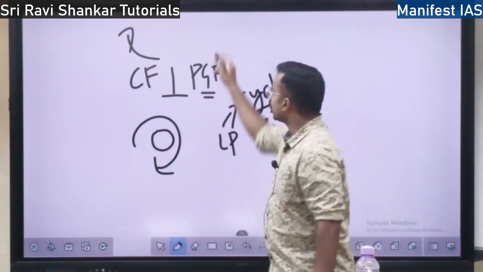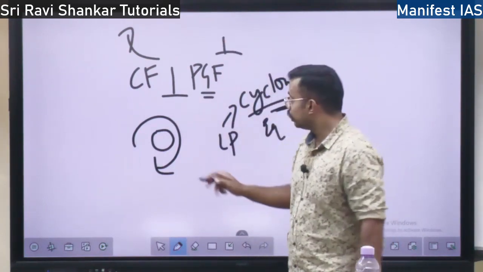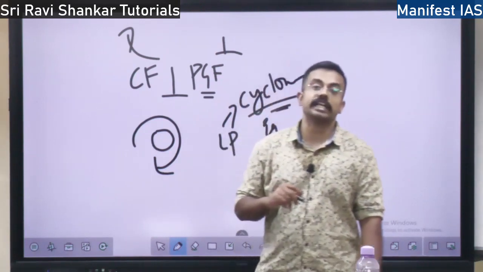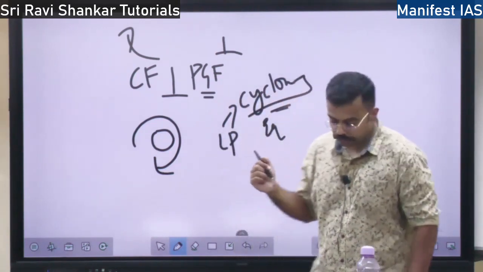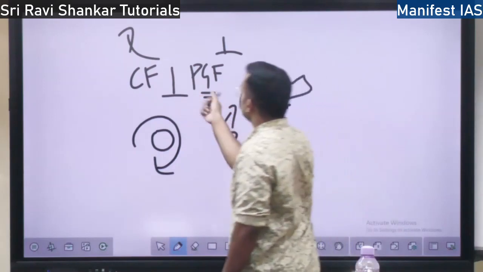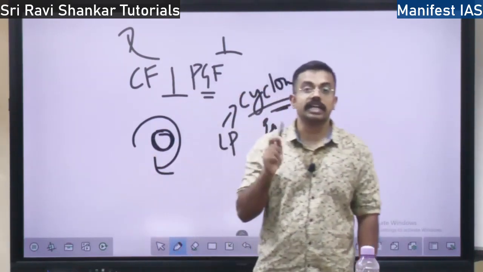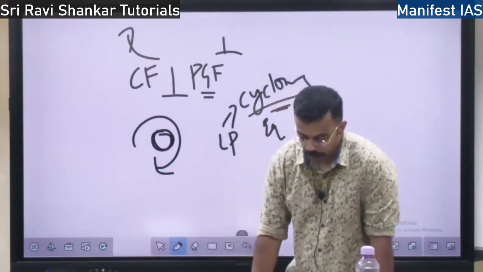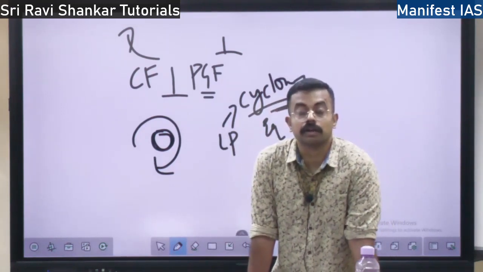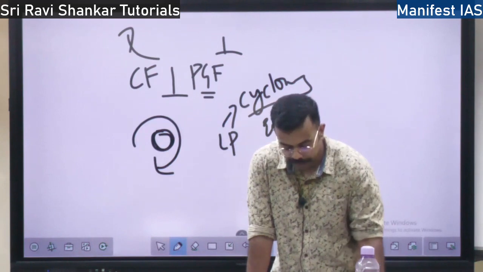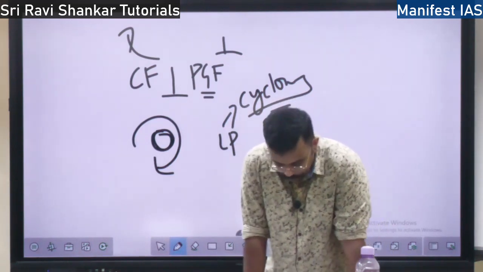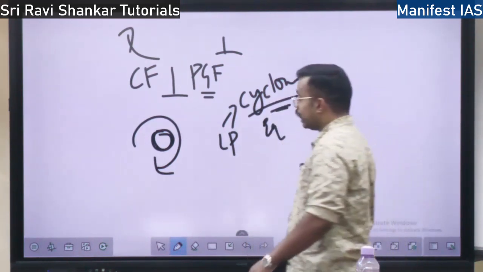If these forces are acting perpendicular to each other, it will lead to the formation of cyclones. Cyclones are formed when these forces are perpendicular to each other around a low pressure area. Cyclones are always formed around low pressure areas, right?